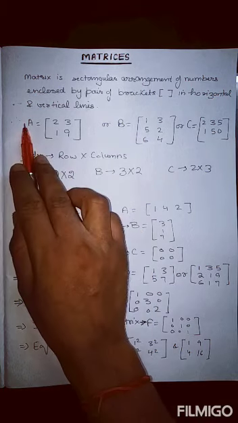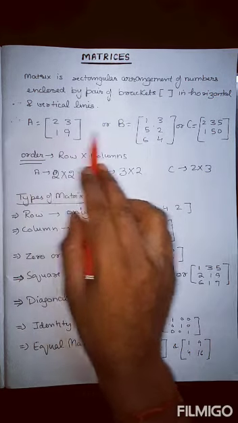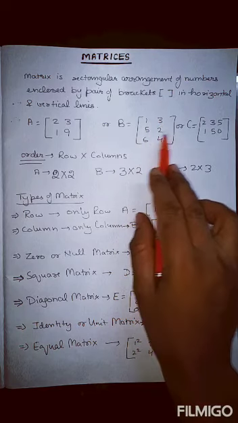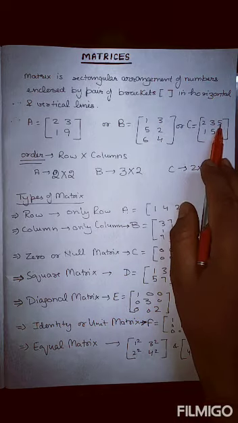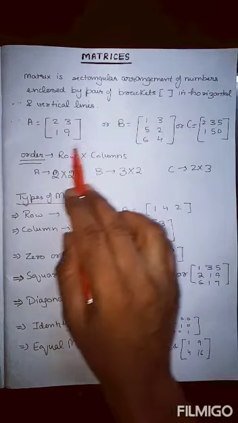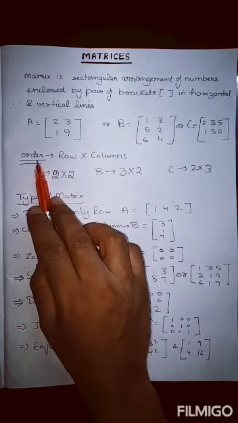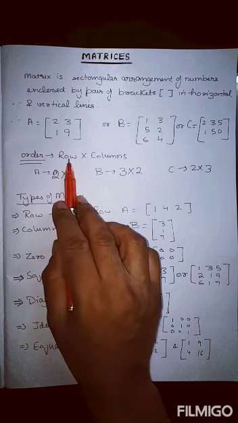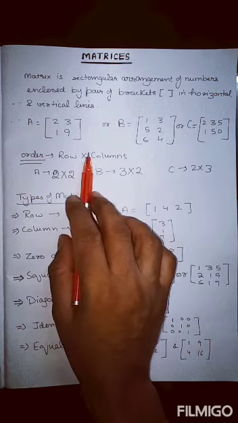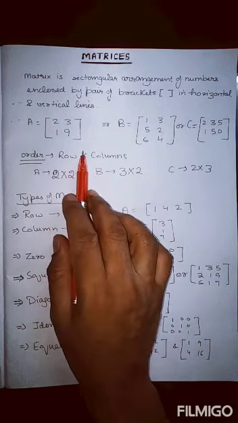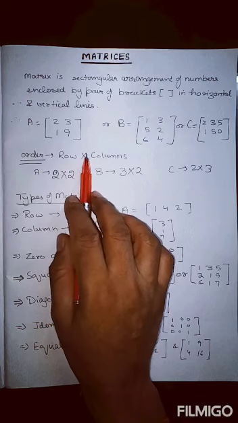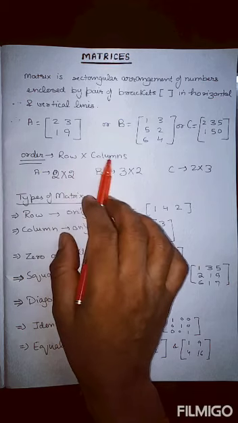So suppose A is a matrix. We have 4 numbers here. Here we have 6 numbers. Here we have 6 numbers. So first, if this is a matrix, what is the order? Order we will discuss again on the next page. Order means how many rows and how many columns there are, and if it is asked to write the order, we have to write a cross sign between row and column.